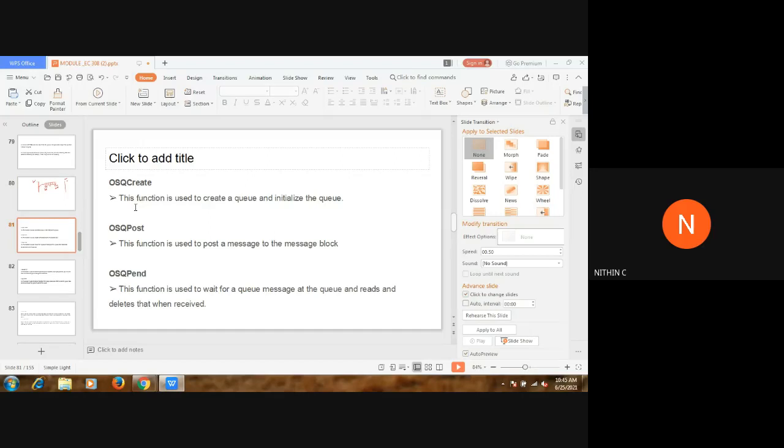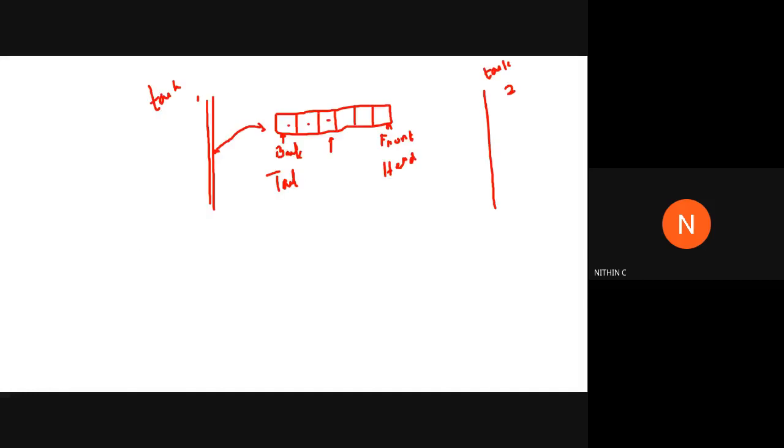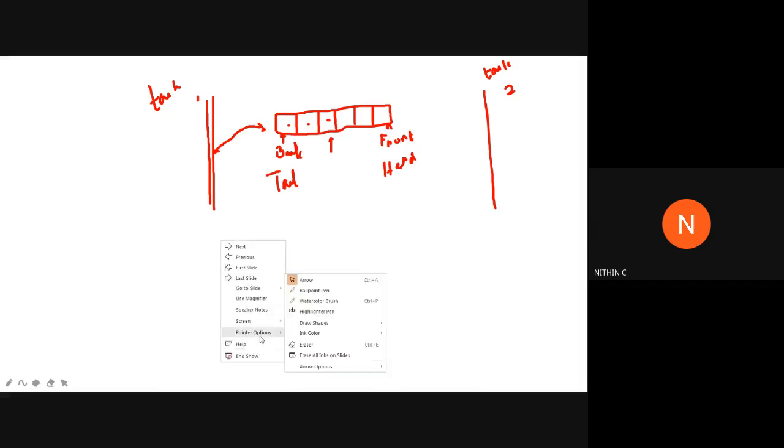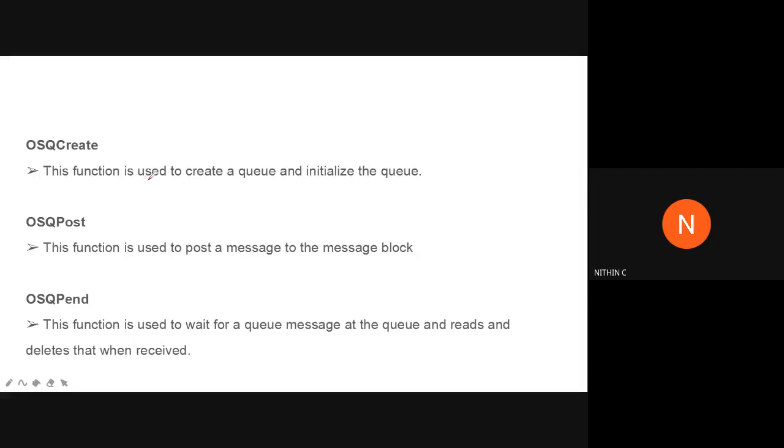So the first one is OSQueueCreate. I have already mentioned that what you need to do initially is create a queue. For that, you will be using the function osqueue_create. This is the function that is used for creating and initializing the queue.